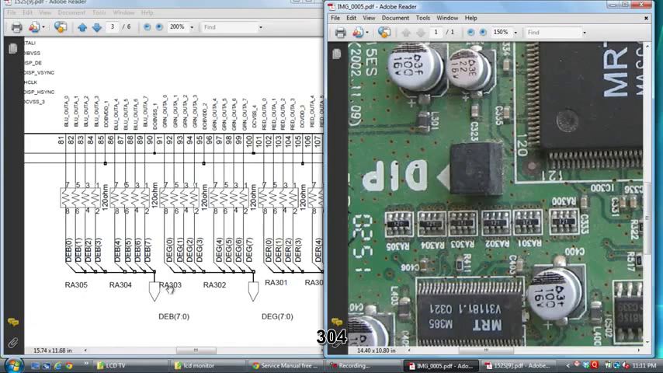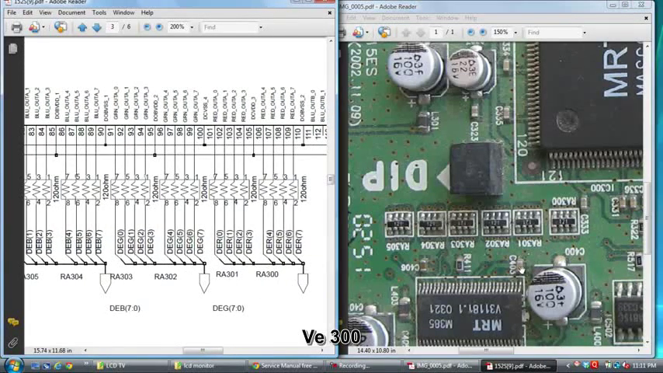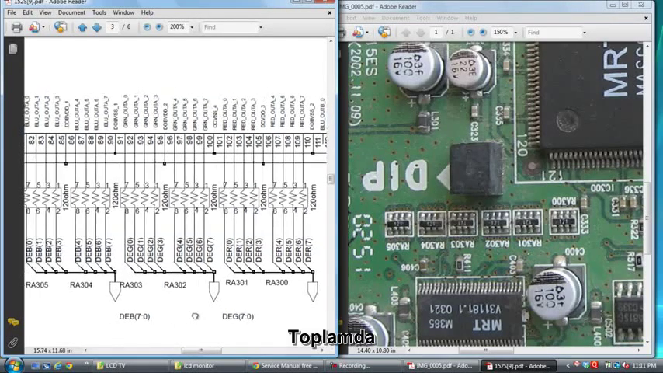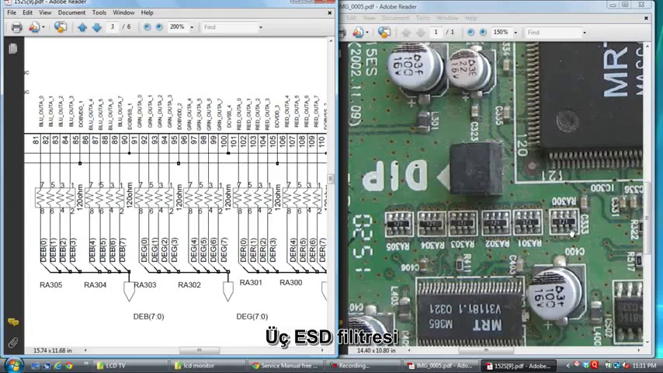305, 304, 303, this is 303, 302, this one 305, 304, this one 303 and 300. Last this is 300, RA 300. 1, 2, 3, 4, 5, 6. 1, 2, 3, 4, 5, 6 total. These 3 ESD filters. This signal comes to here.